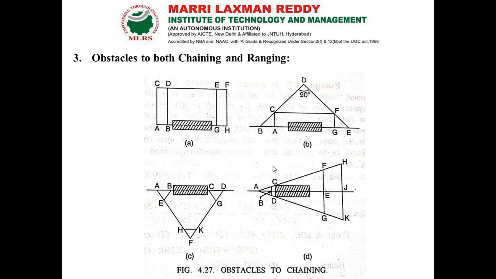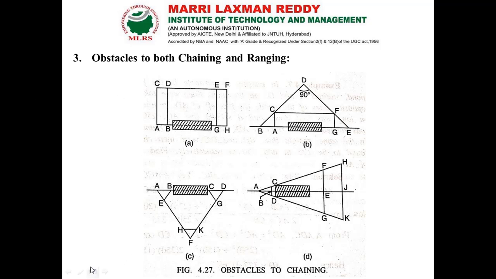Here we already said that in the survey line, if we are having a building or a rock or something we cannot climb up, then we have to get the distance between the points A and B in an indirect manner. That is the process we are going to do here.